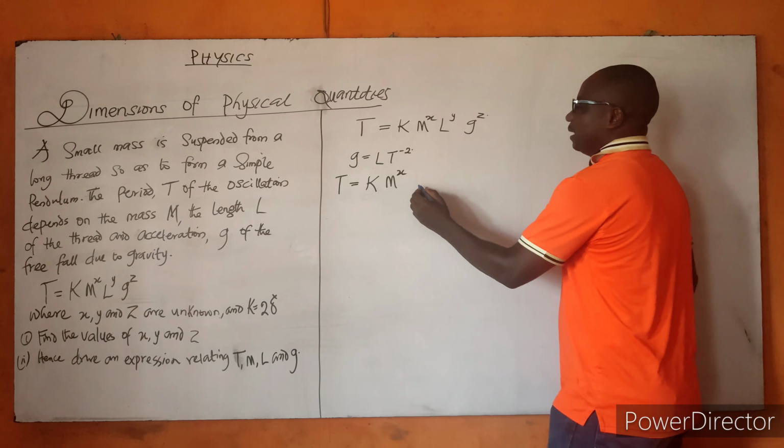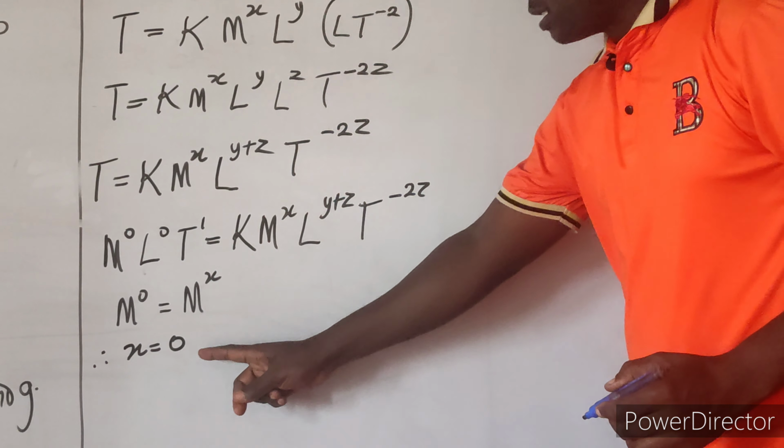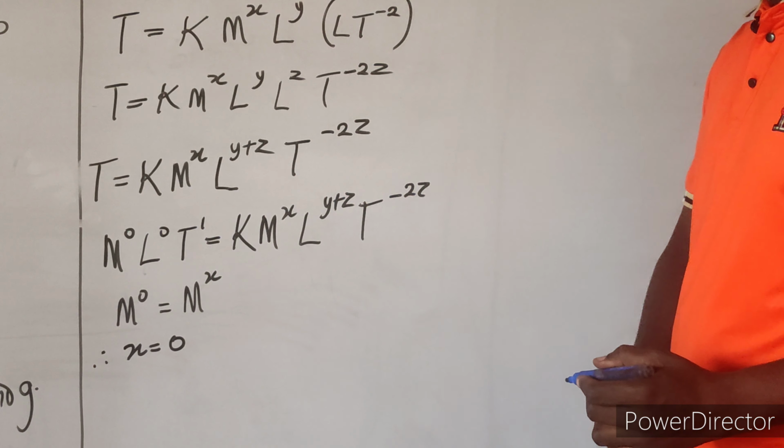Now, let us compare. So it means m is raised to the power of 0. If we equate it to this m raised to the power of x, from the law of indices, when the bases are the same, the power must be equal. So, therefore, I can now say x is equal to 0. Beautiful. Out of what they asked us to find, we have found x. And what is the value of x here? x is equal to 0.